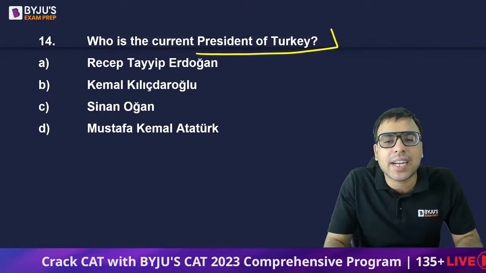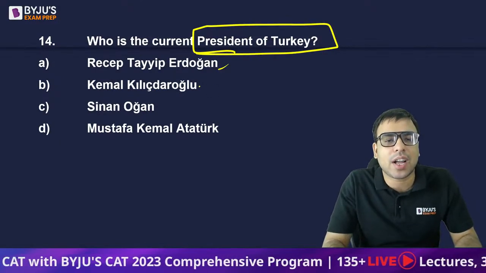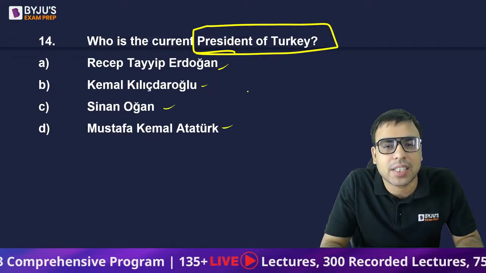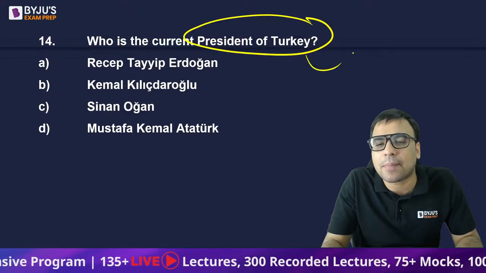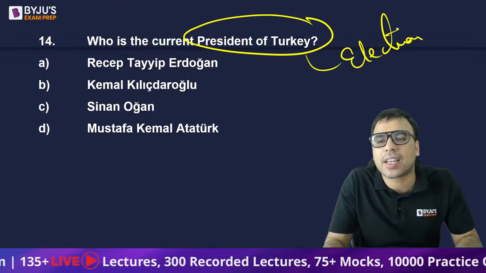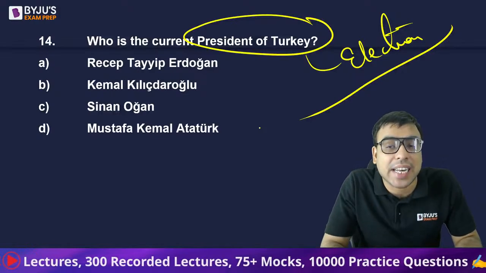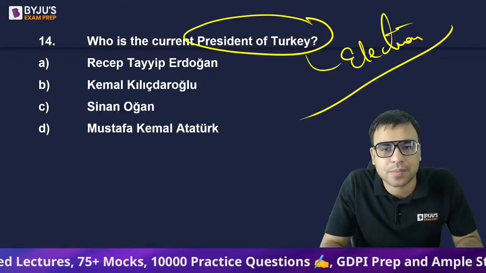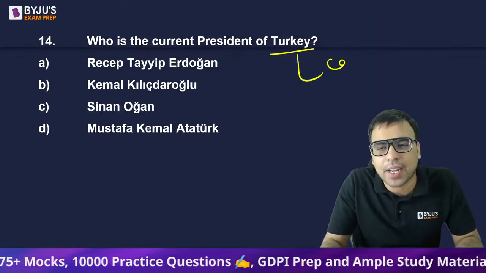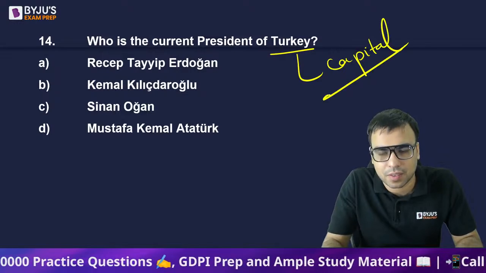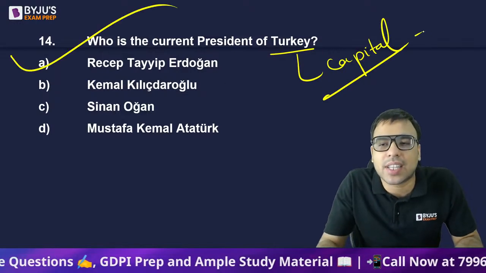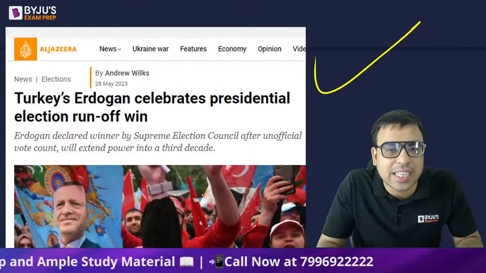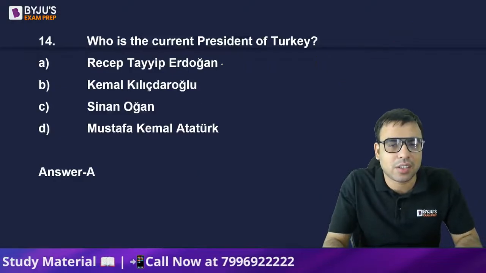Who is the current president of Turkey? Your options are Recep Tayyip Erdogan, Kemal Kılıçdaroğlu, Sinan Ogan, Mustafa Kemal Atatürk. Basically, recently the elections happened in Turkey, and the president has been re-elected. The same person has been re-elected as the president. So what is his name? And can anyone tell me what is the capital of Turkey? Yes, Recep Tayyip Erdogan is the right answer. The capital is Ankara. So A is the right answer to this question. Turkey's Erdogan celebrates presidential election runoff. So A is the right answer.